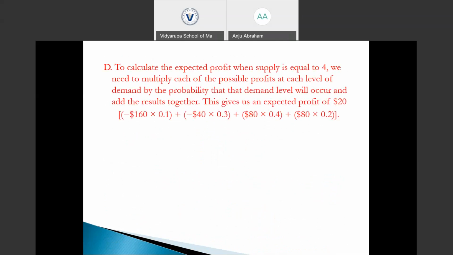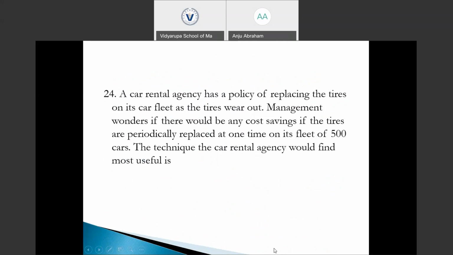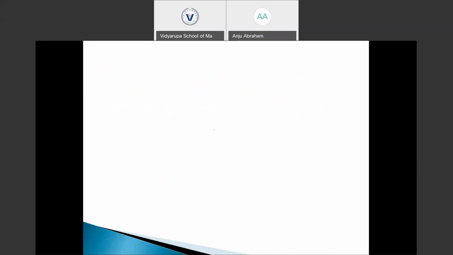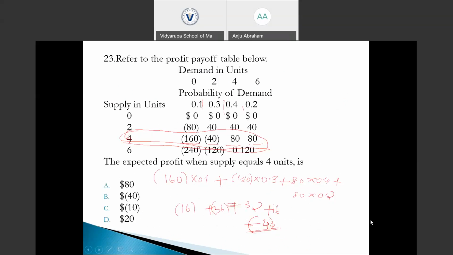Okay, expected profit of 20. 160 into 10%, 16, 40 into, sorry, it's not 120, I just made a mistake, it is 40. 40 into 30% is 12.